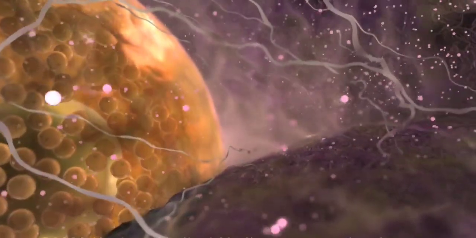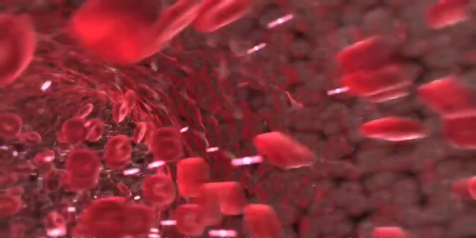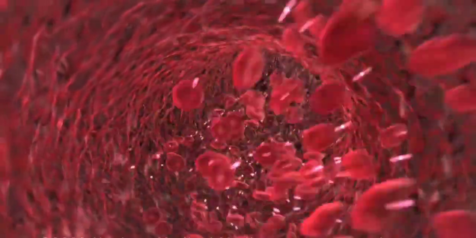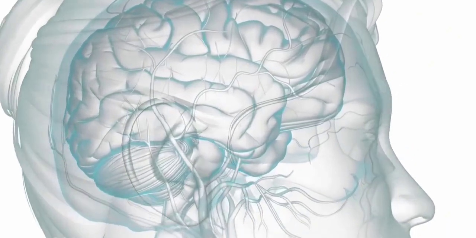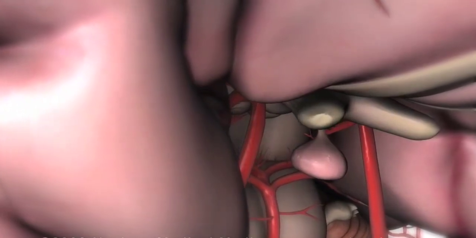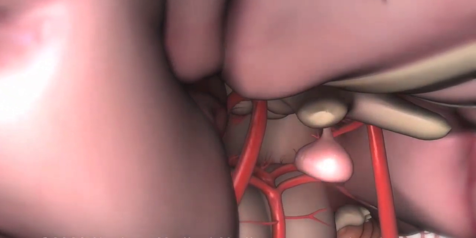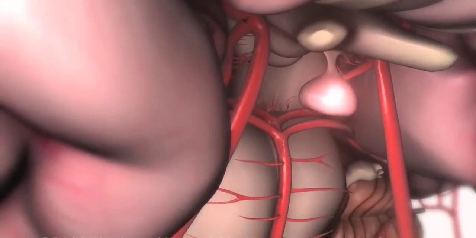Around day 12, the follicle secretes a large amount of estrogen into the bloodstream. When the estrogen reaches the hypothalamus and the pituitary gland in the brain, the anterior, or front part, of the pituitary gland releases a huge surge of luteinizing hormone into the bloodstream.